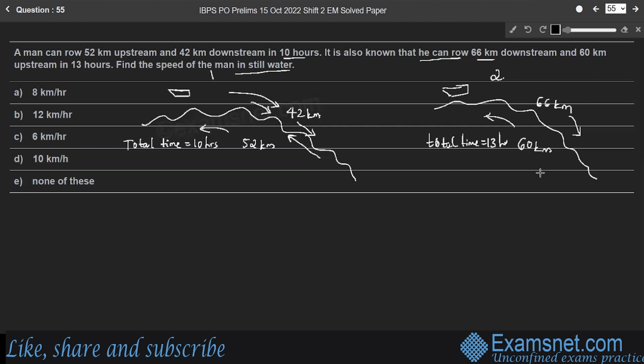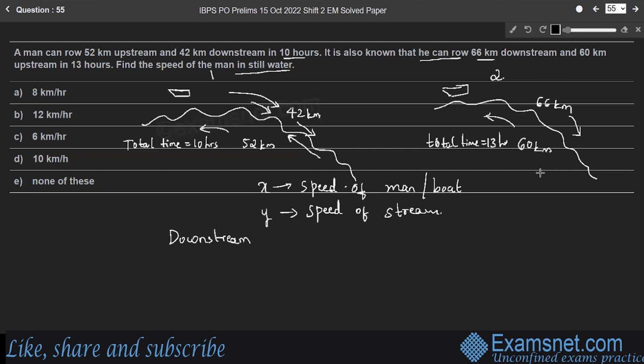I'll repeat once again. If x is speed of the man or speed of the boat, and let y be speed of the stream. Then downstream speed in both the cases, right?